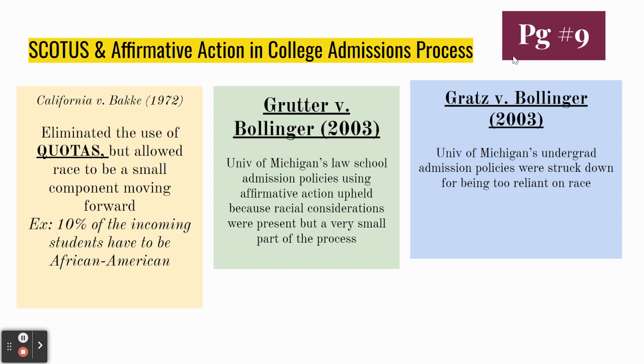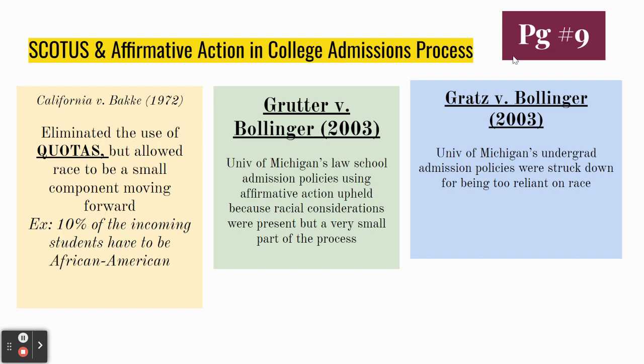But they struck down the undergrad policies that were involved in the Gratz case. Roughly, this involved the University of Michigan's undergrad system, where students would accumulate points through satisfying a variety of factors. 100 points would basically get you into the university if you accumulated them during the college admissions process, and 20 points, 20% of the overall admission policy, was given to minority applicants if they were from a disadvantaged or underrepresented racial or ethnic minority group. In the eyes of the Supreme Court, this was too much reliance on race. So they struck these policies down.